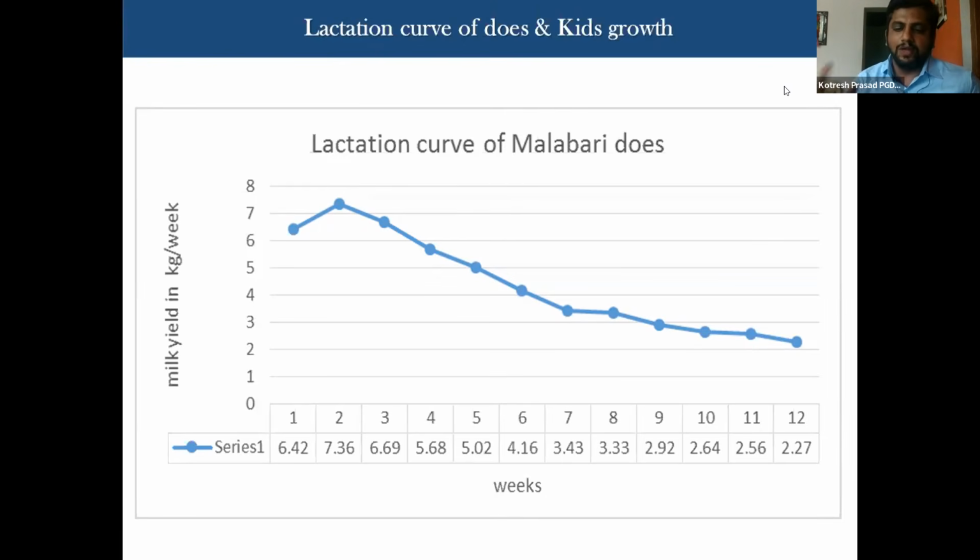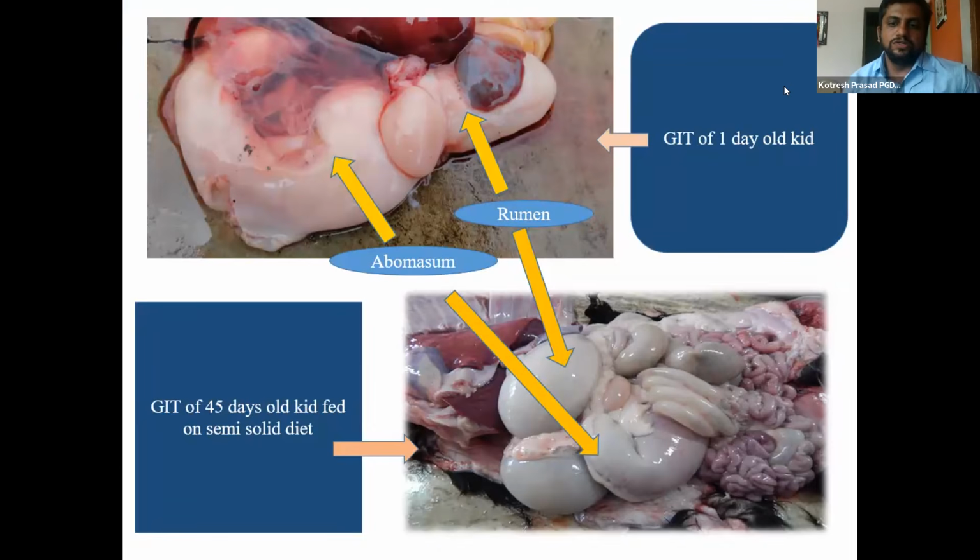So we should keep a bowl or a pan of concentrate in the pen of lambs or kids. Here you can see the animals which are fed only milk, how the rumen or abomasum is, and the animals which are fed semi-solid concentrate feed. The rumen and abomasum, all the organs are well developed.